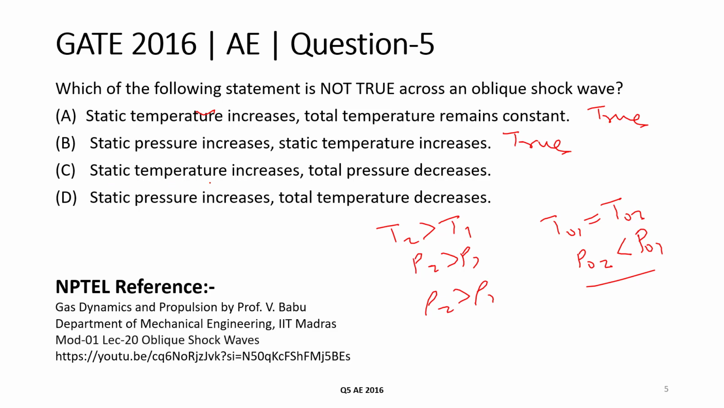The third option is static temperature increases and total pressure decreases. Static temperature increases, which is true, and total pressure also decreases, which is also true. The fourth option, static pressure increases, which is true, and total temperature decreases. This is wrong because total temperature remains constant. So this option is false. So the only option which is not true is option D. So this is the answer. Thank you.